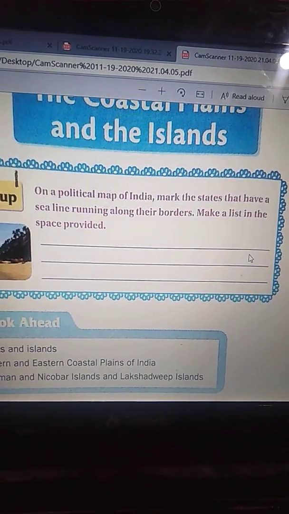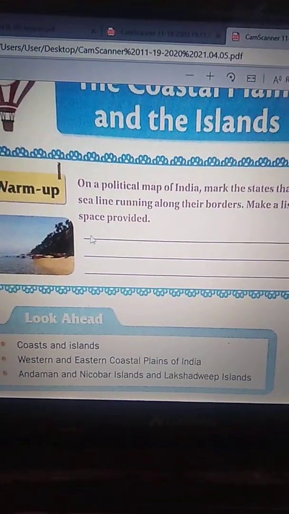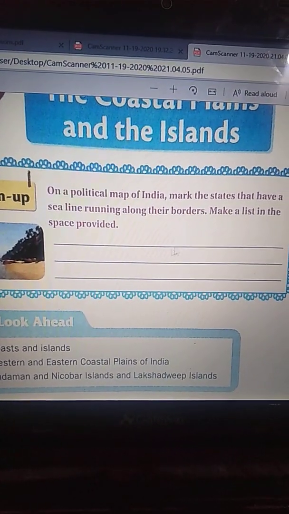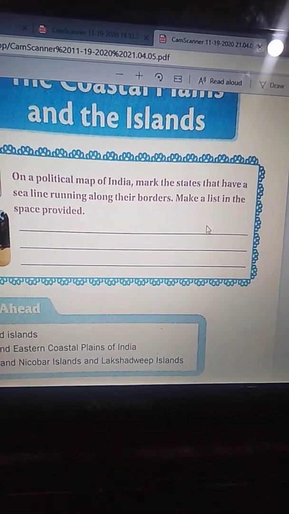You have to mark them and make a list of how many states have a sea line running along their borders. Write down those lists in the space provided here. You do this and send it to your Chaya ma'am through WhatsApp.